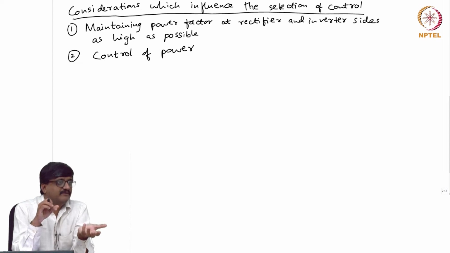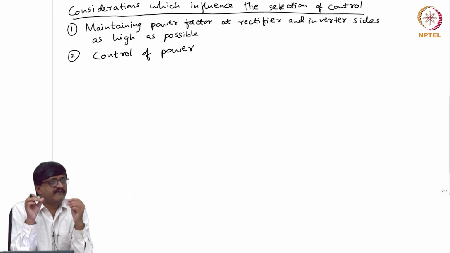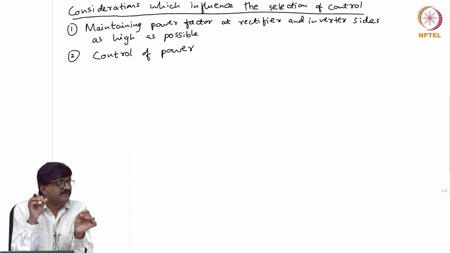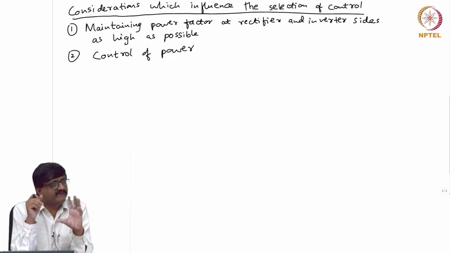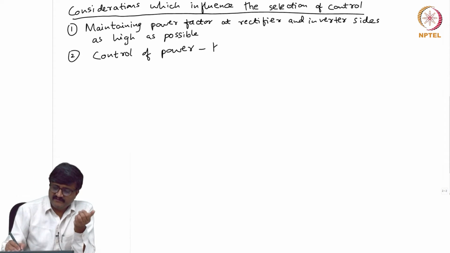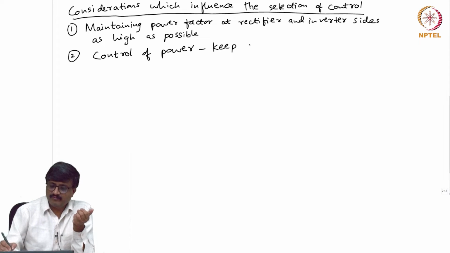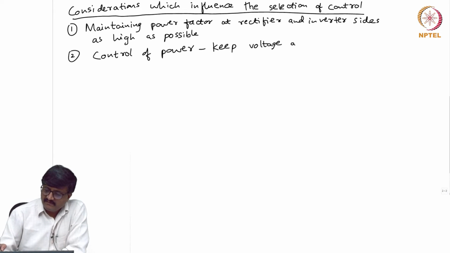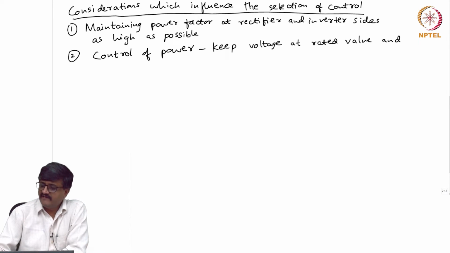I will change current. We will try to see that current is always minimized because we want to reduce losses. If current has to be minimized, voltage has to be always at a value as high as possible, almost at the rated value. So, for control of power, what we do is keep voltage at the rated value and change current.